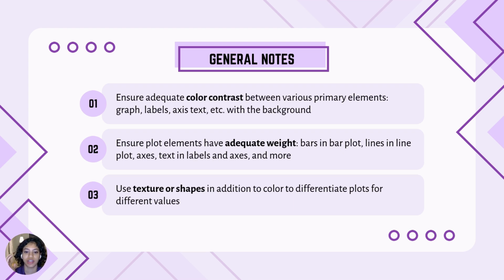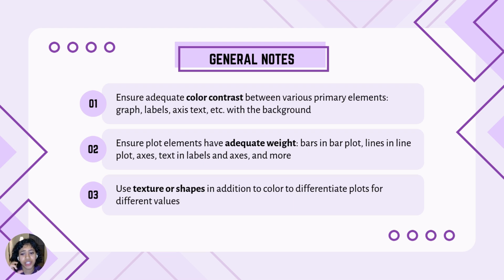So we need to have enough contrast in color between all of your primary elements, but also with the background and axes, labels, just all aspects of your plot need to have just enough contrast. And we have a lot of accessibility color contrast checkers available online that you can use to do this.